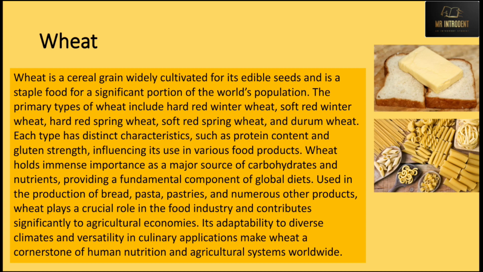That is durum wheat, which is used for making pasta, macaroni and other things, and the other one is bread wheat, which is used for making breads or chapatis. And these are a very important part of our diet. So wheat is also very important. It has a lot of carbohydrate in it, and it is a very good source of energy as well. Its adaptability to diverse climates and versatility in culinary applications make wheat a cornerstone of human nutrition and agricultural systems worldwide.